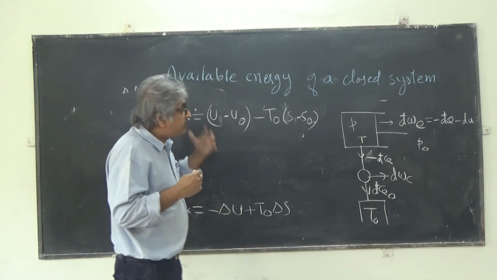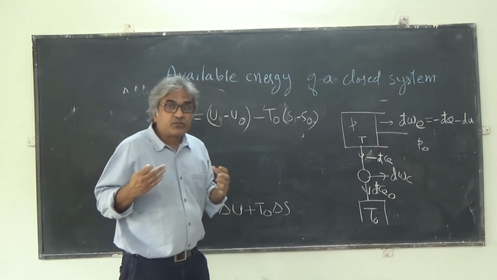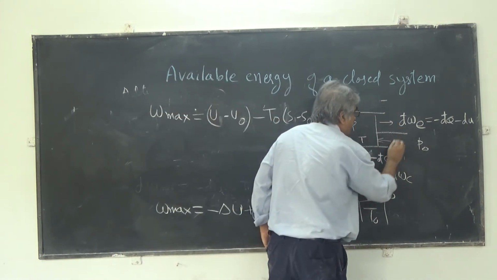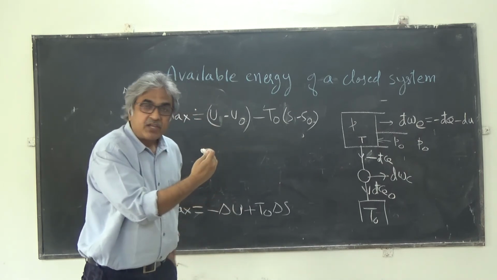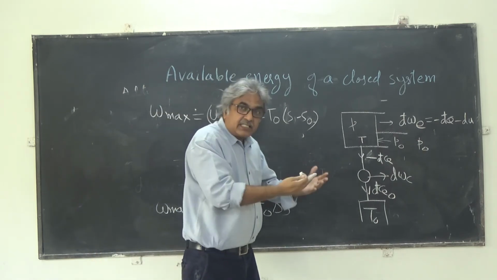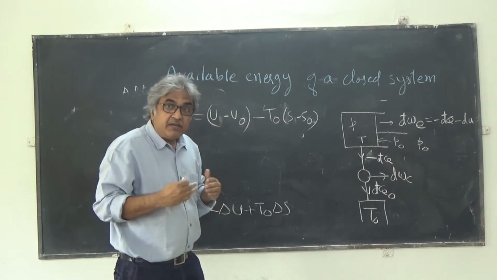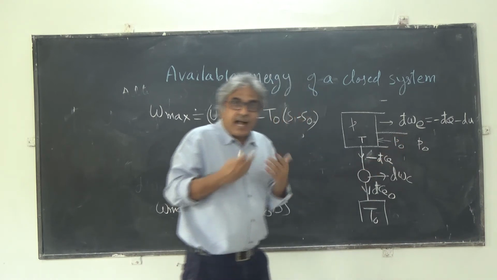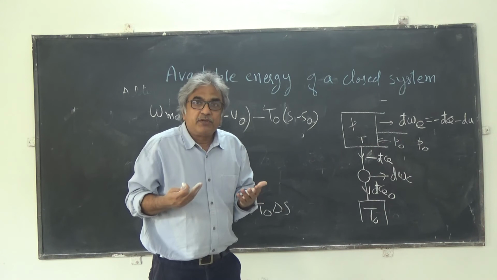But not all of this work will be useful work. What do you mean by that? See here, the surrounding pressure is P naught, right? So P naught is continuously acting against the piston. So when the expansion is taking place, some of the work which is obtained will be used to push against this surrounding pressure. So that work will not be useful work.